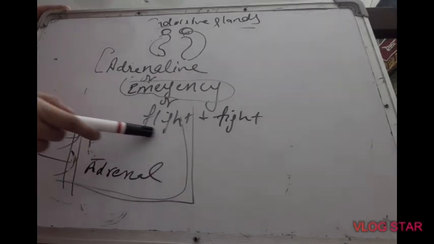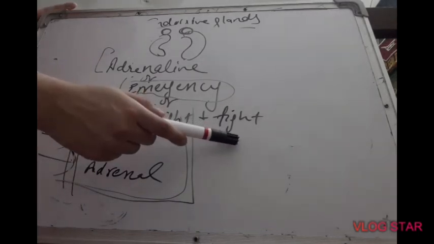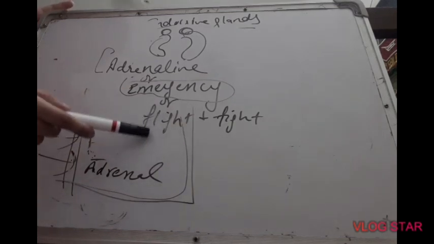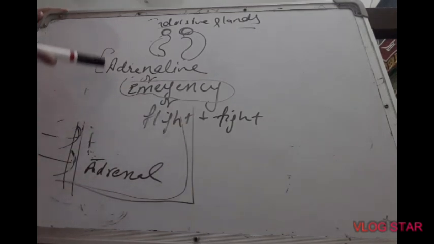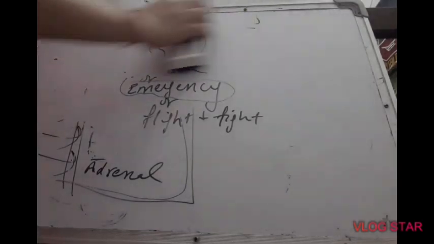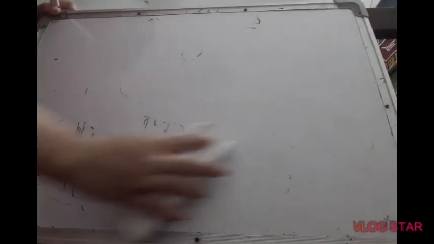And what do we do in an emergency? We fight. Either we run, flight, or we fight. So the adrenal gland releases adrenaline, which is known as the emergency hormone. So this is all about endocrine glands we have studied. Some exceptional glands are left. Those are dual natured glands. We will study them in the next video.